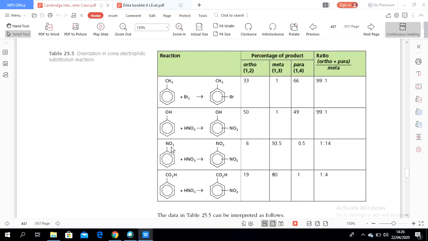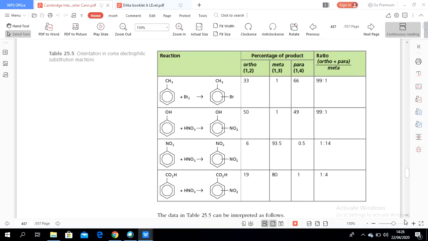While if there is NO2 already as the first functional group, then the second nitro will substitute hydrogen in the benzene, and the second nitro will be in the position of 3. And when there is a carboxylic acid and then the nitro, it would probably be in the position of 3.